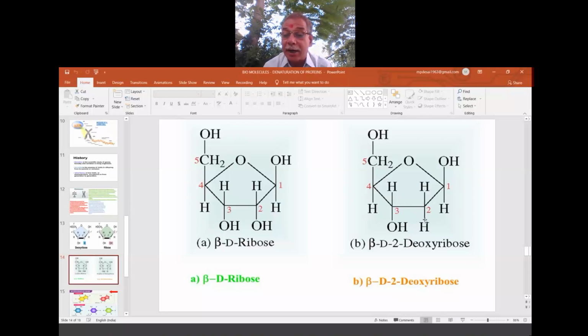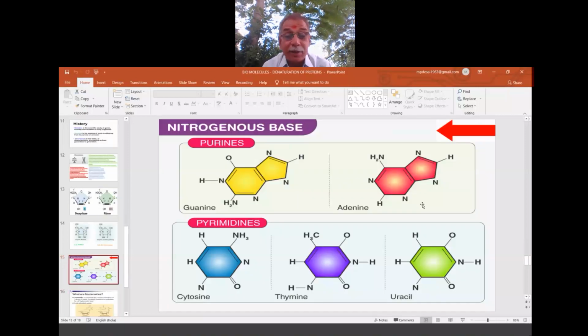Now we'll go to the other part of the structure. These are heterocyclic compounds. What are heterocyclic compounds? First, they are cyclic. The name is in the title only.